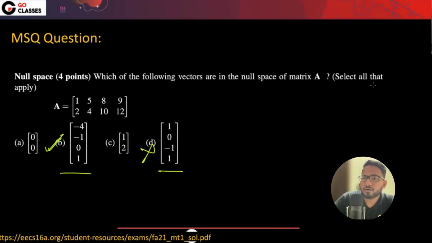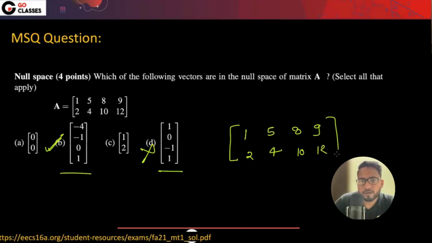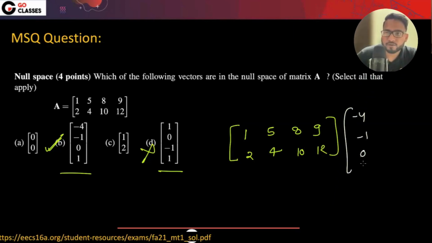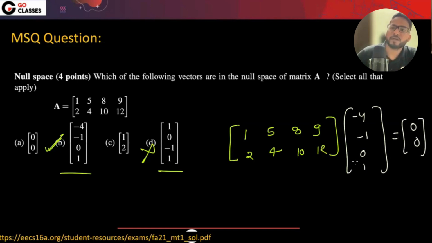You can check with the multiplication. The matrix 1, 5, 8, 9, 2, 4, 10, 12 multiplied by -4, -1, 0, 1 gives you 0, right? But the other is not giving you 0. That is why B is the correct answer here.